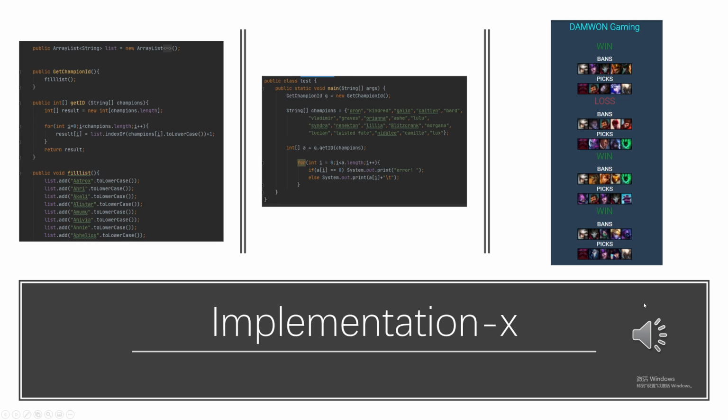When I want to get the ID of a champion, I can call the indexOf method to the array list and get the champion ID easily. Those IDs are sorted in the following order: our picks, enemy picks, our bans, and enemy bans. As a result, our X will be a matrix with 20 columns.